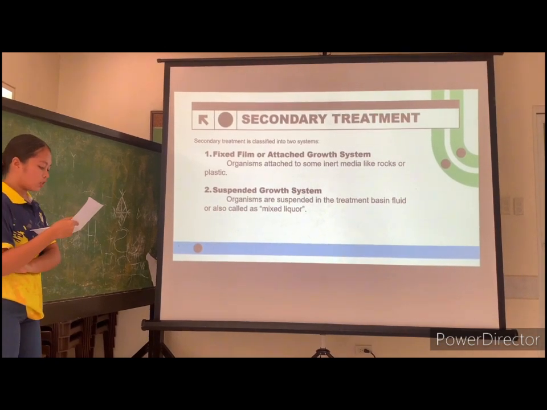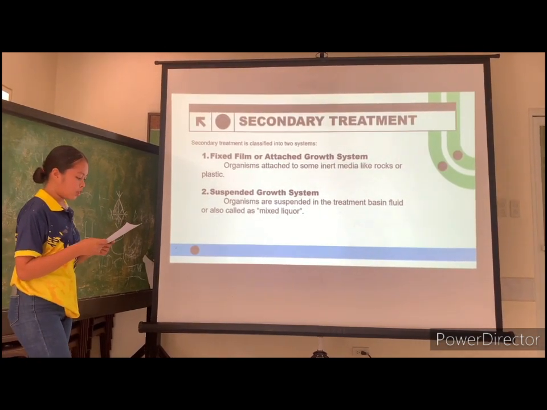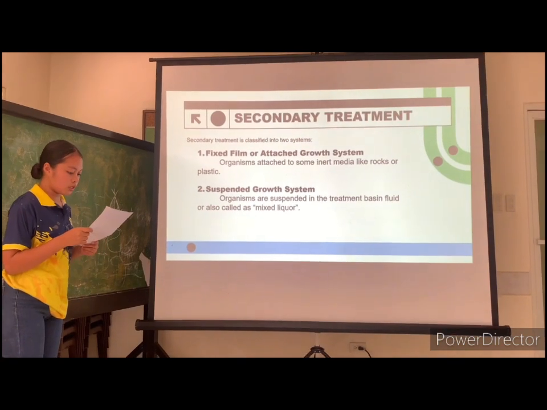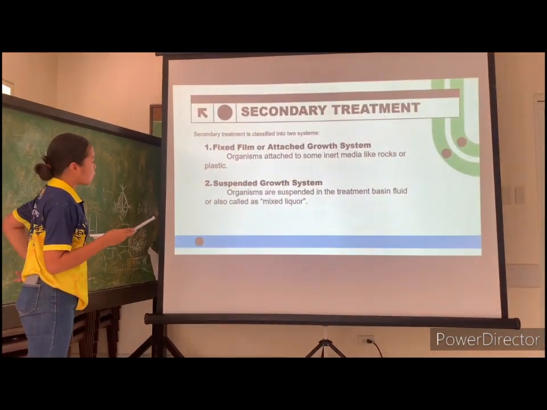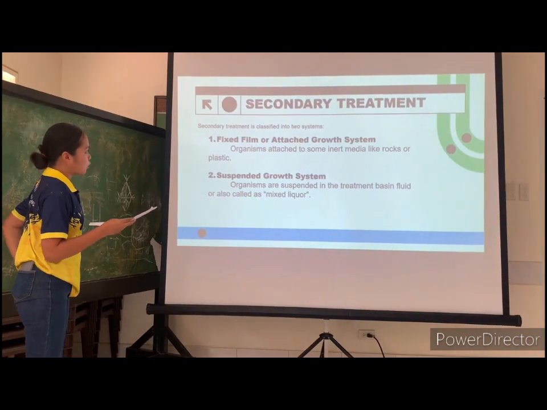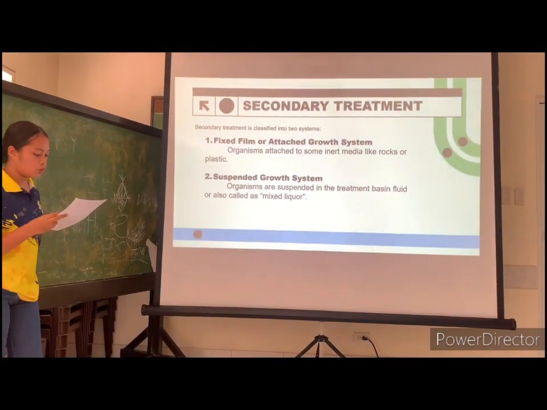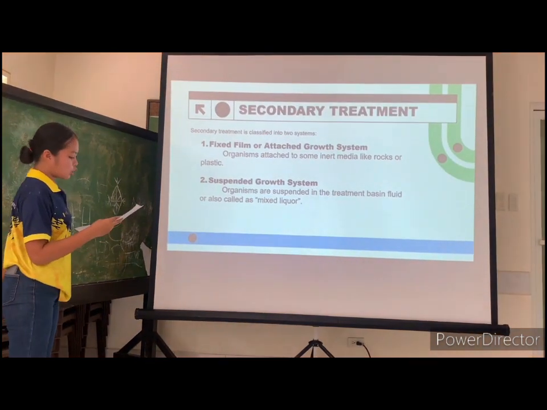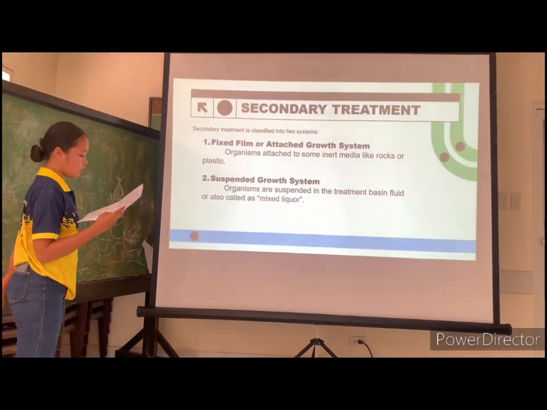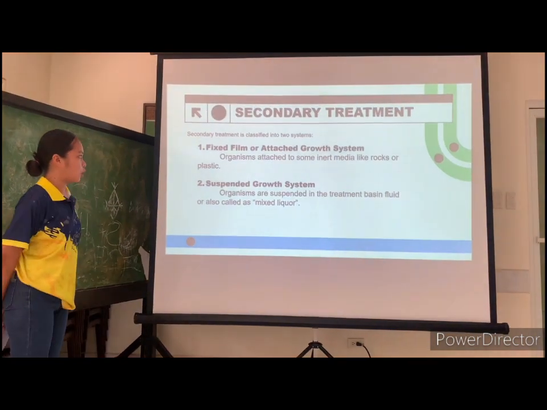These microorganisms consume organic matter in the water, and then the mixture is settled to separate treated water from the sludge. Both methods have their own advantages and are widely used in wastewater treatment plants, often in combination to achieve optimal results in removing pollutants from wastewater.